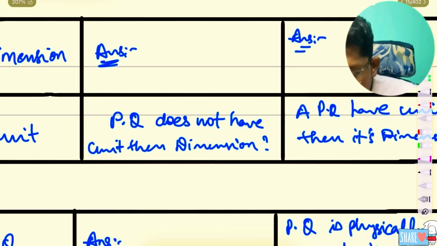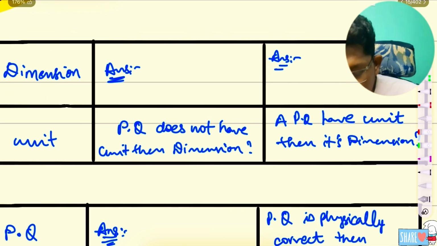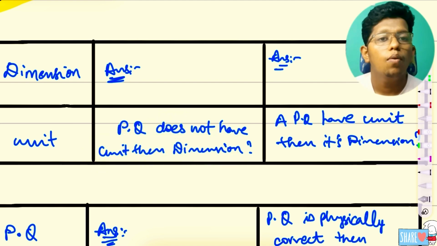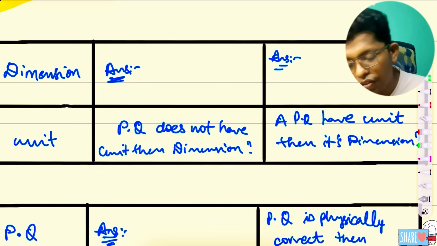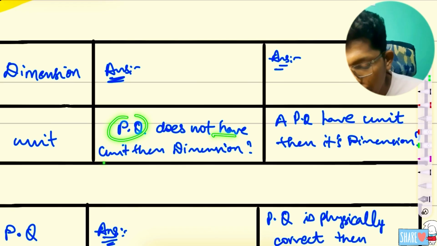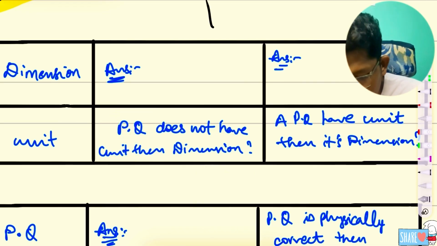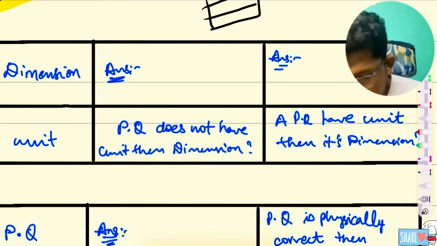The question is: a physical quantity does not have a unit, then dimension? What is the answer? I will draw it here itself: physical quantity, dimension, unit.